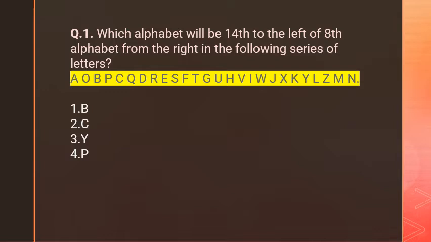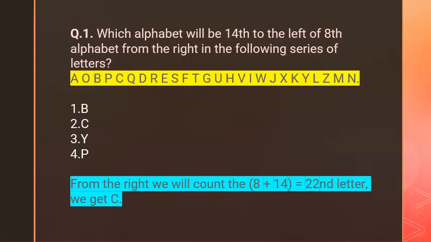14 from the left. Here in yellow you can see the series of alphabets A, O, P, and many more alphabets. So 14 from the left and 8 from the right. So what is the right answer? You have 4 options here. Okay, the right answer is C.